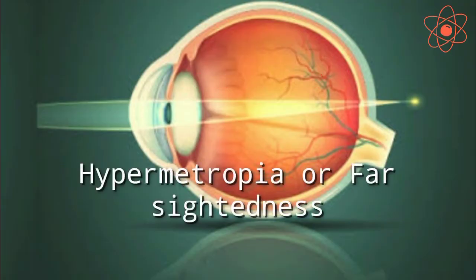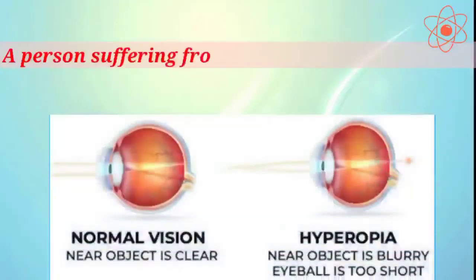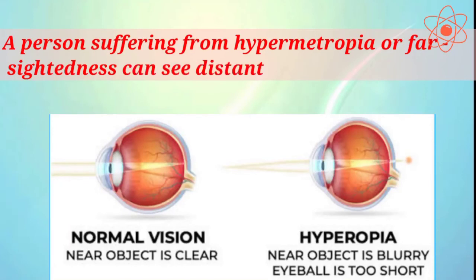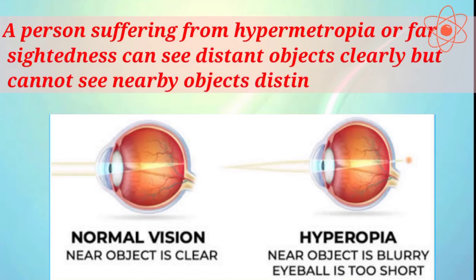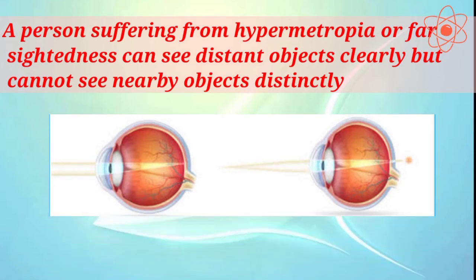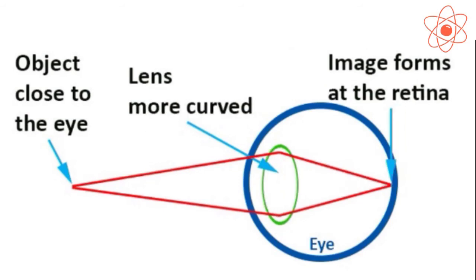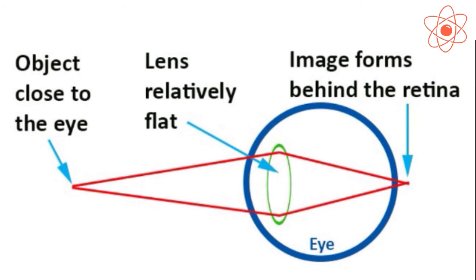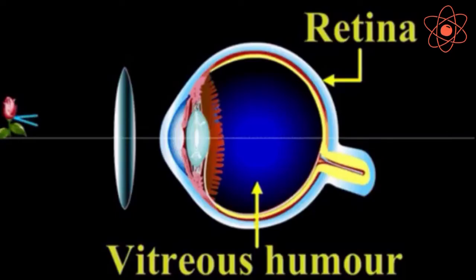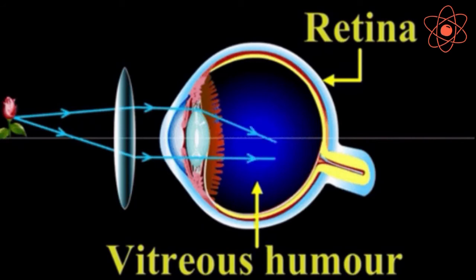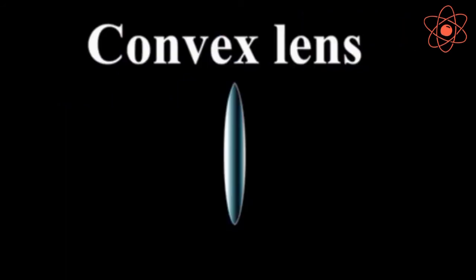Second, far-sightedness or hypermetropia. A person suffering from hypermetropia can see distant objects clearly but cannot see nearby objects distinctly. In a hypermetropic eye, the image of nearby object is formed behind the retina and not at the retina itself. To correct a hypermetropic eye, the person has to use spectacles with a convex lens.